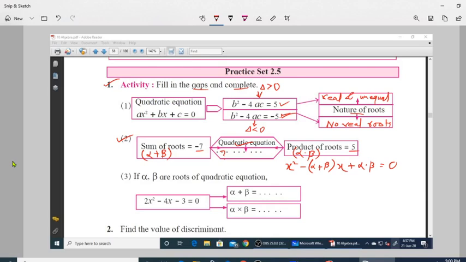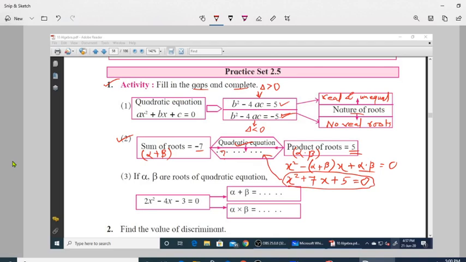So this is the general form of the quadratic equation. As per this form, we will write x square minus (alpha plus beta); alpha plus beta is negative 7, so minus minus will become plus 7x, plus alpha into beta is 5, so I'll put 5 in the place of alpha into beta, equals to 0. So this is your required equation which you can write in this blank space.